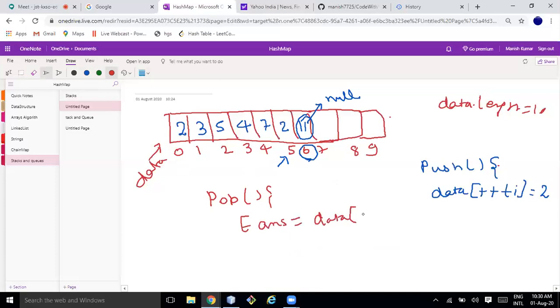Data of top index. Once I get the answer, then we can decrement this, ti minus minus, and then we can do one more thing.